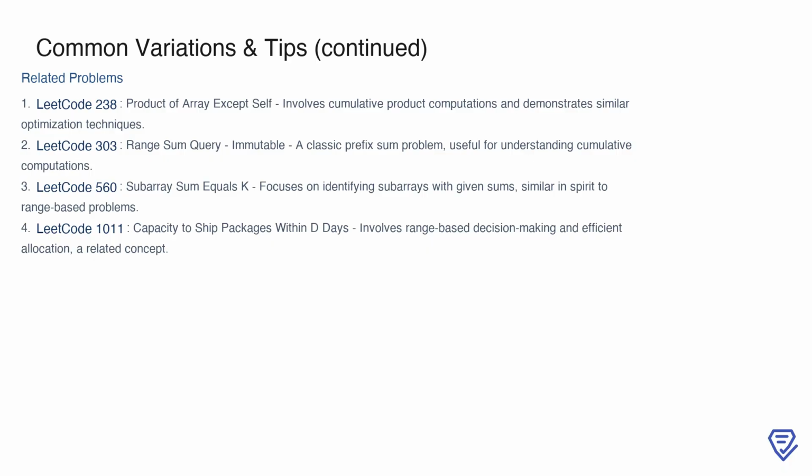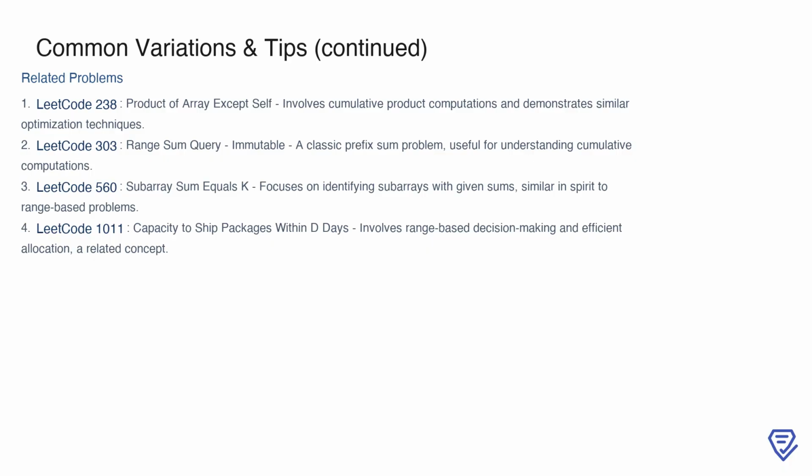This problem is closely related to several others on LeetCode that involve similar techniques. For example, LeetCode 238, Product of Array Except Self, is a great way to practice cumulative computations, as it requires you to calculate products without directly iterating over the same elements. LeetCode 303, Range Sum Query Immutable, is a classic prefix sum problem and is particularly helpful for understanding how to optimize range-based queries. Another useful problem is LeetCode 560, Subarray Sum Equals K, which focuses on identifying subarrays with specific sums, a concept that's highly relevant to range-based decision-making.